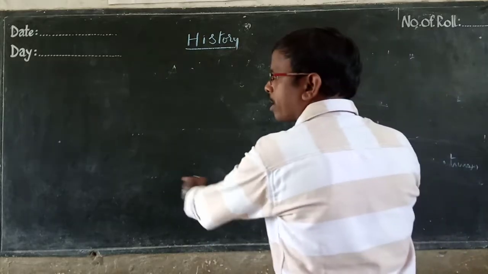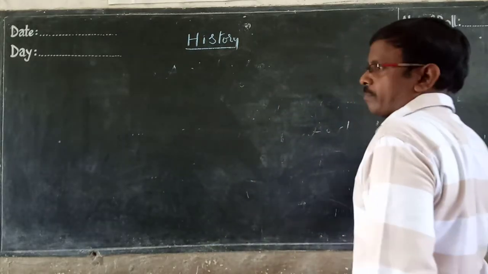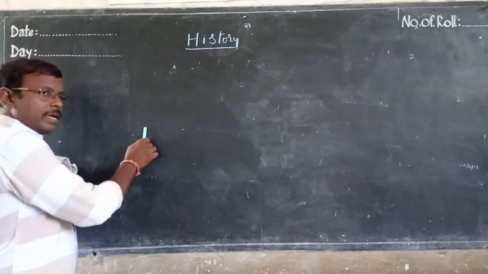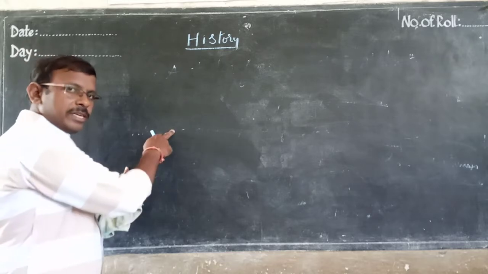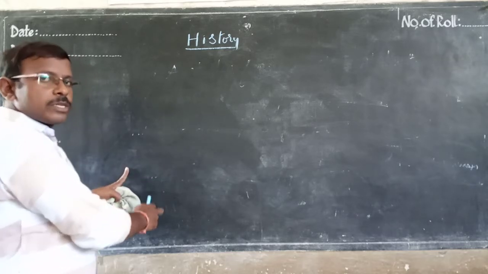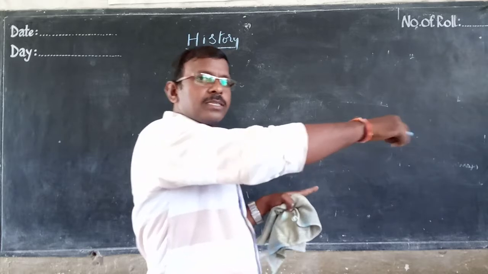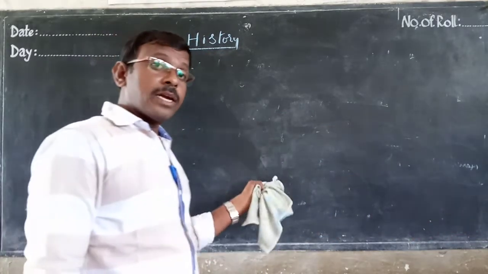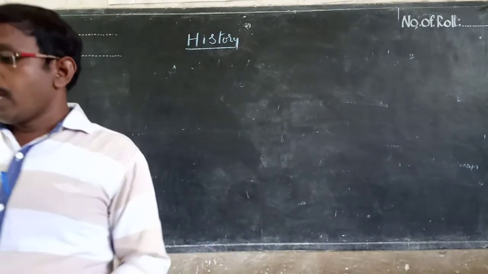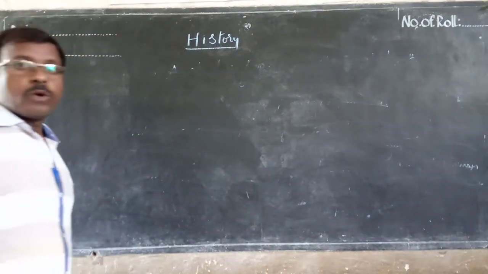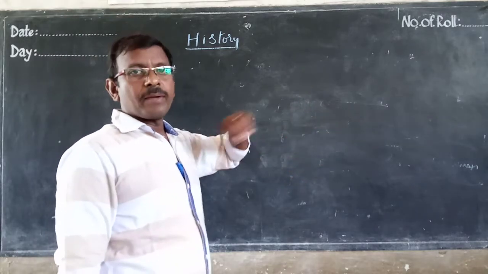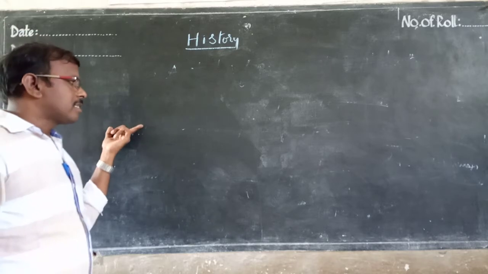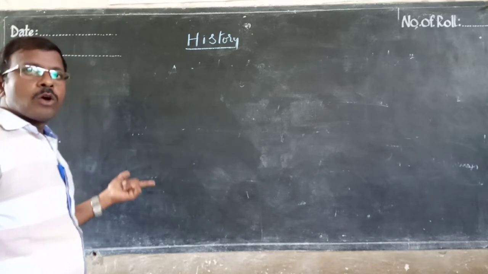Here I have told the historic period, that is, you can say prehistory, protohistory. You understand? I have told ancient history, prehistory, protohistory. The protohistory is divided into three parts: ancient period, medieval period, and modern period. Early modern period also we can say. As per Europeans, it is a different way. Understood? Here again I am telling ancient history, prehistory, protohistory.